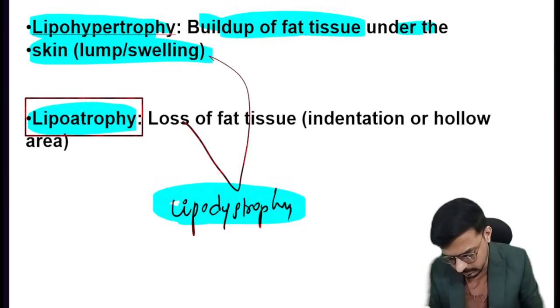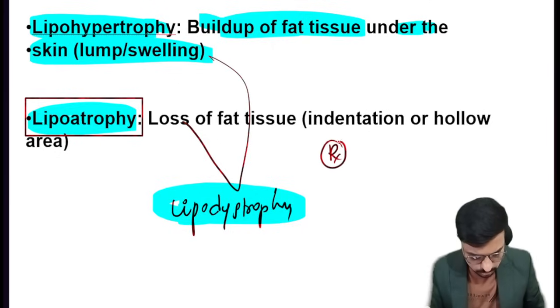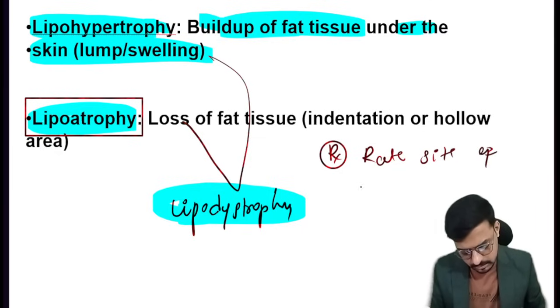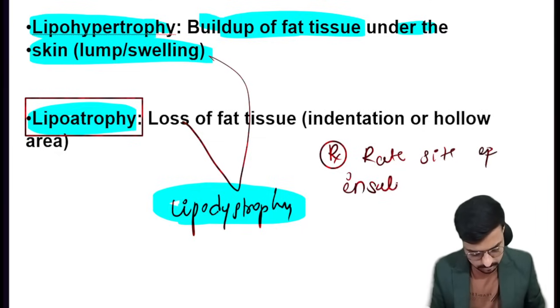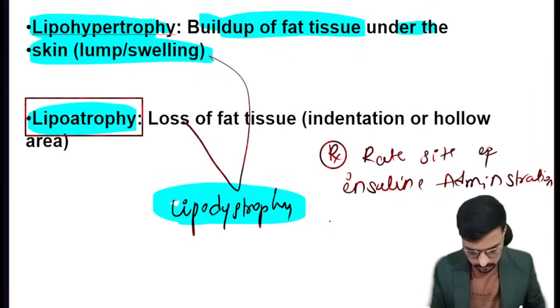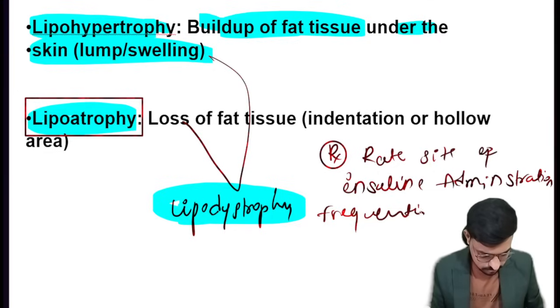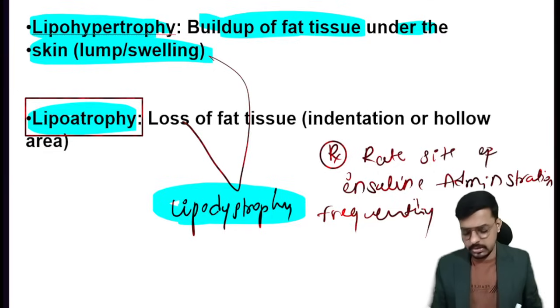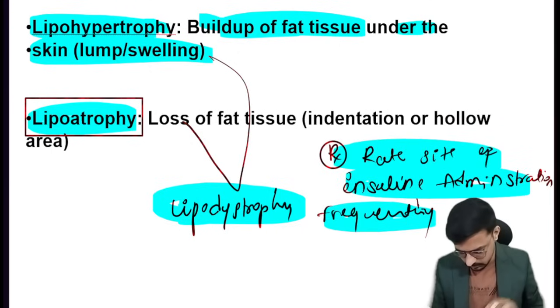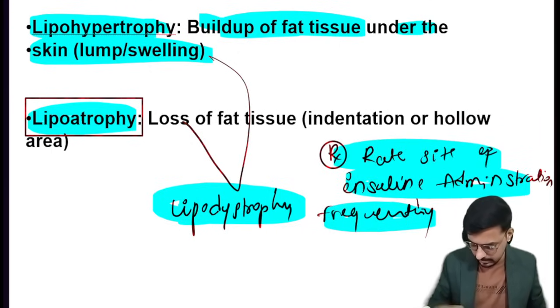So how to prevent this? For prevention, we need to rotate the site of injection. Rotate the site of insulin administration very frequently, very important. I hope it is clear to every one of you, right? It is very important and very clear, I think.